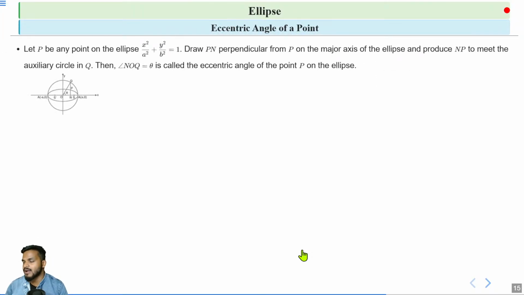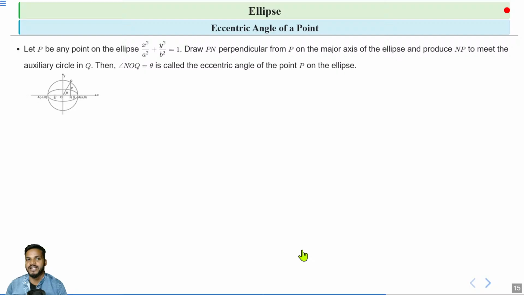The next point is the eccentric angle of a point. Let P be any point on the ellipse x²/a² + y²/b² = 1, and we define the eccentric angle for the point P. See the figure: there is a point P on an ellipse. Now draw PN perpendicular from P to the major axis. So what is the construction? We draw a perpendicular PN to the major axis, and then produce NP to meet the auxiliary circle at Q.